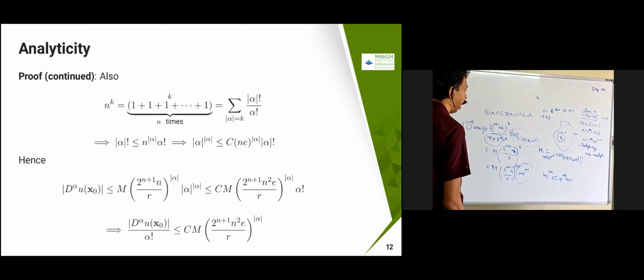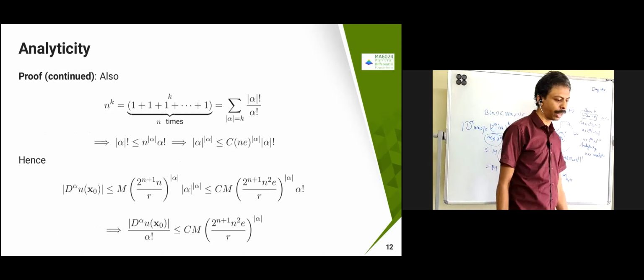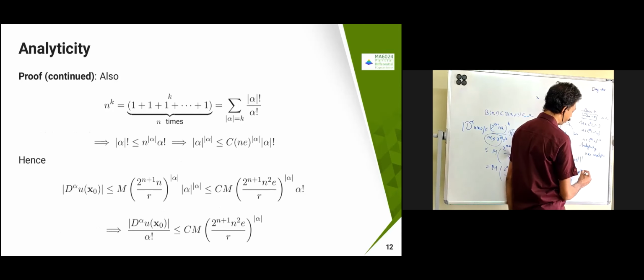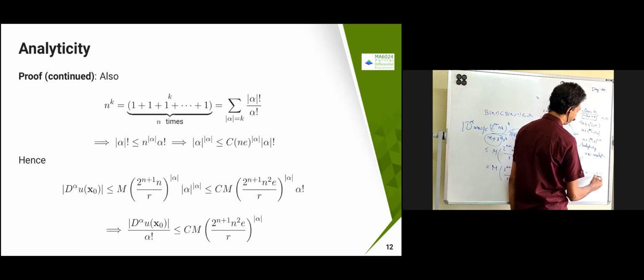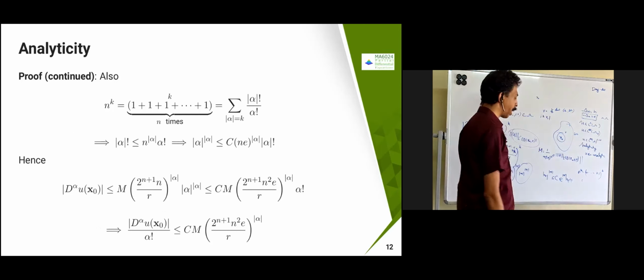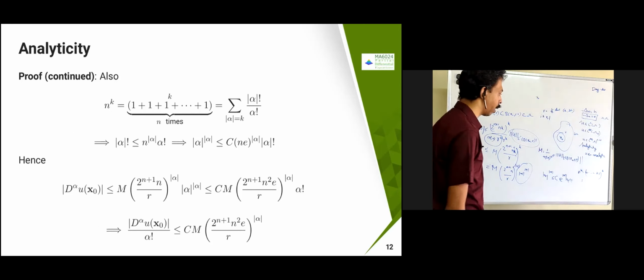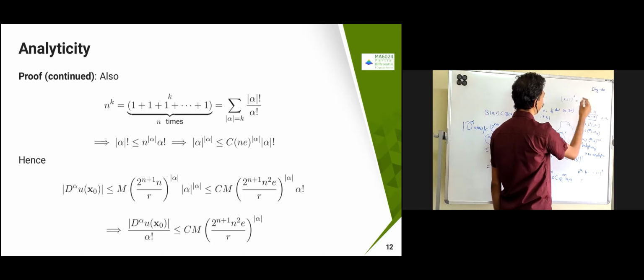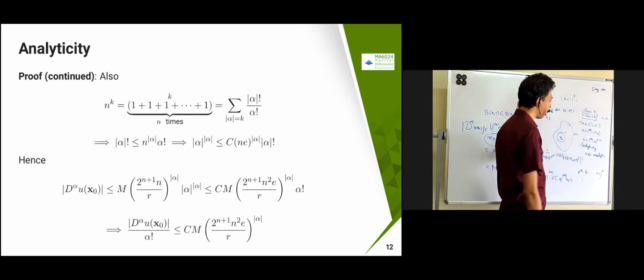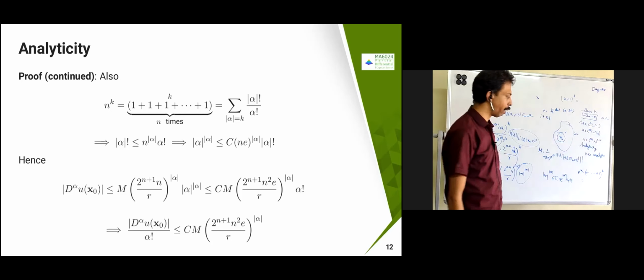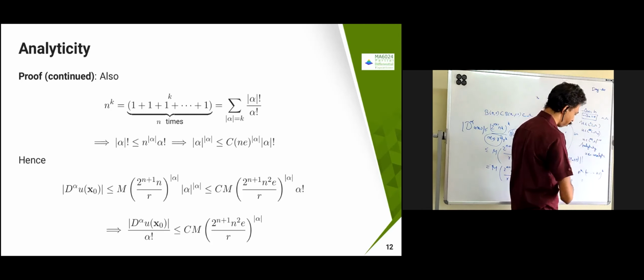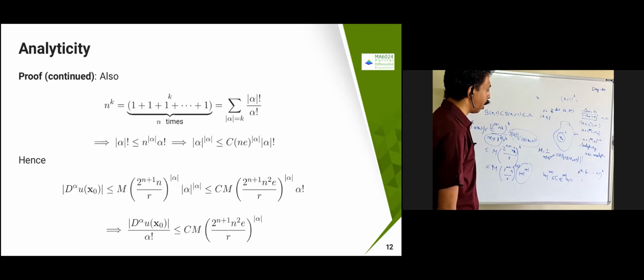Now further, this is a multinomial. Means you have n power k. If I find n power k, it is going to be 1 plus 1 plus etc., so I can write it as n times power k. You can just use the multinomial formula. You know the binomial formula, right? Suppose I have x plus 1 power k, you can write x power k plus k is 1, etc. The same way you can write the multinomial formula, where x1 plus x2 plus xn power k comes. In that case you get a bigger series with multiple terms.